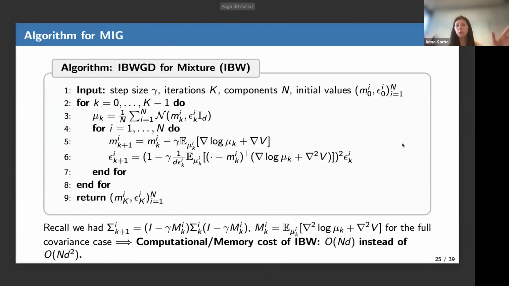All right, so I want to jump to the algorithm. Basically, what we did with Marguerite and Marc was to take the previous algorithm and rewrite it in the space of isotropic mixtures of Gaussians. So it's actually a subcase of the algorithm of Marc. We have the same algorithm as before, updating the means with gradient descent, and now the update on the variance writes like this. So we update just scalars, scalar epsilon, and basically this equation is the equivalent of what we had before. Before, in the full covariance case, it was written like this.